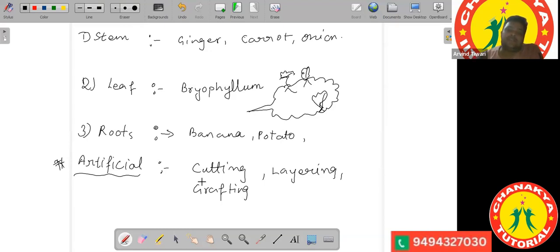So, in the case of cutting, like we do in the case of rose and jasmine, where we cut down the stem, we plant it somewhere else, and over there is development of new individuals. So, this cutting we observe in the case of rose and jasmine. Okay.